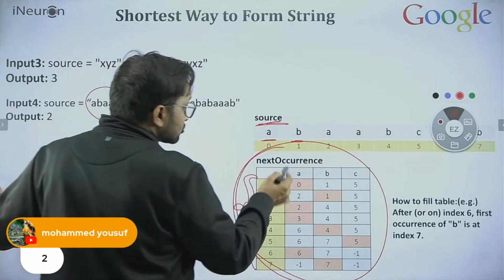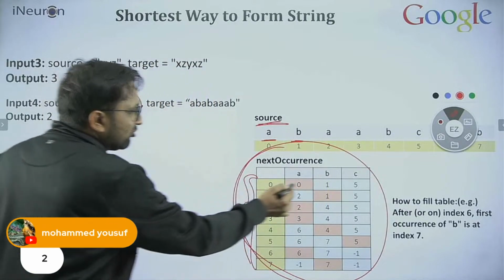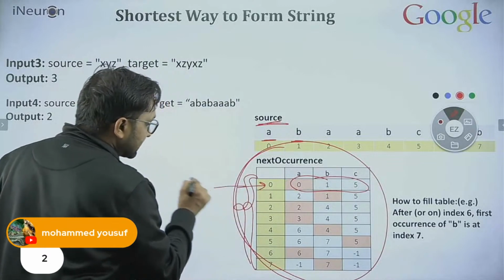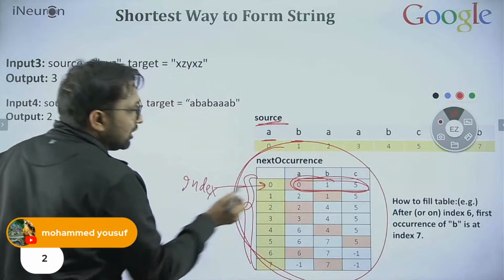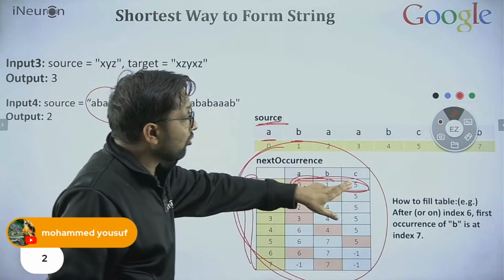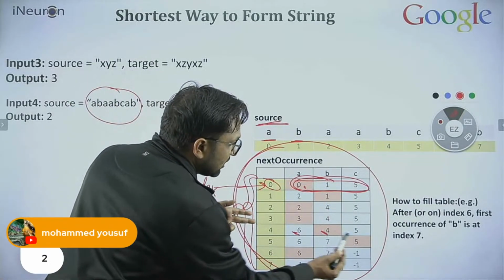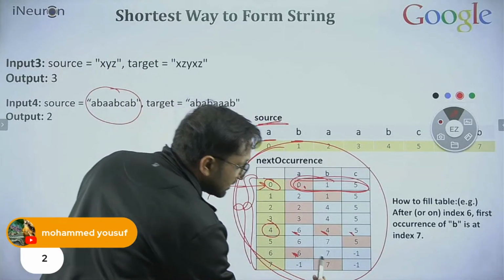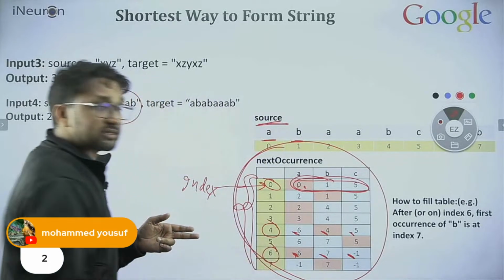For every index, I fill 3 pieces of information: the first A, first B, and first C after this index. For example, this is the first A position, first B position, first C position after the sixth index.